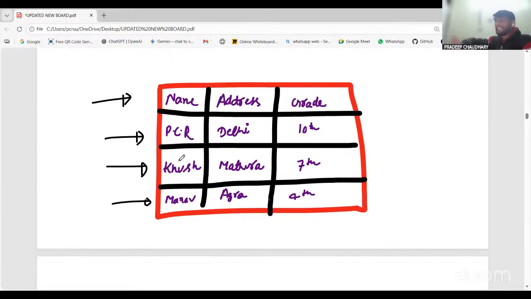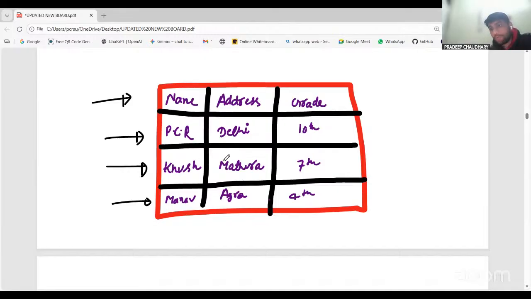Whenever you are going vertically, like the apple comes from top to down. From the tree, how the apple comes from top to down, right? So that you are going to call as the column. Is it very, very clear? If it is clear, say yes. If it is not clear, say no. Yes, sir. Great. Very good, very good.